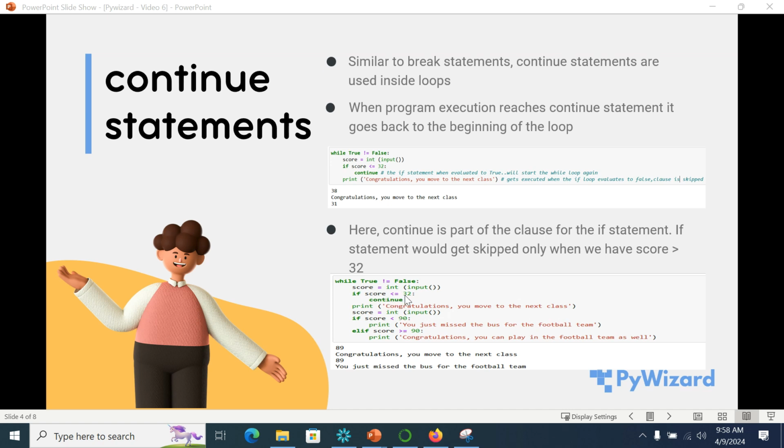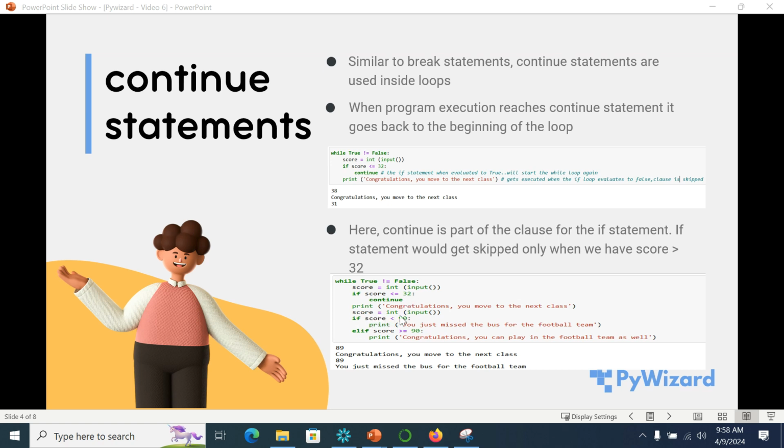Now, if score is less than 32, then it will again go back to the beginning of the loop as we have stated here, right? But if score is greater than 32, then it will start executing the rest of the program. That is, let's say we have given 89. So 89, it says congratulations, you move to the next class because the value is greater than 32.